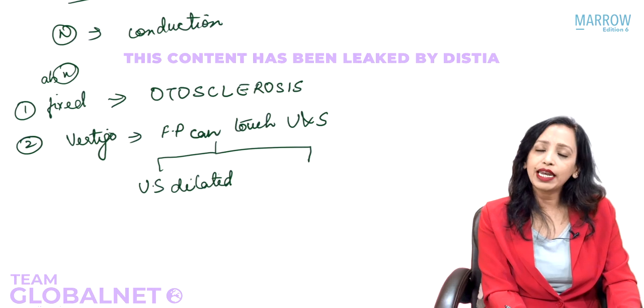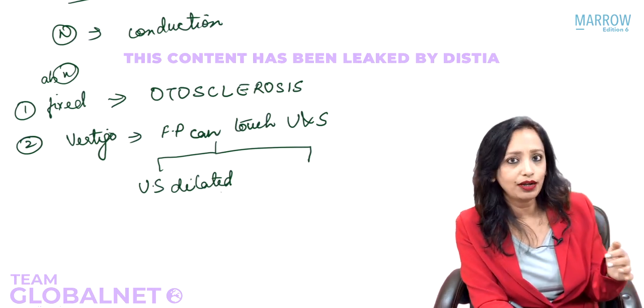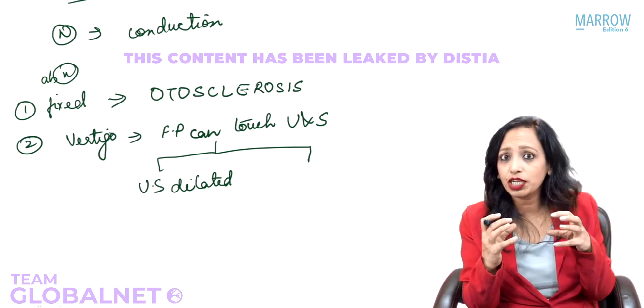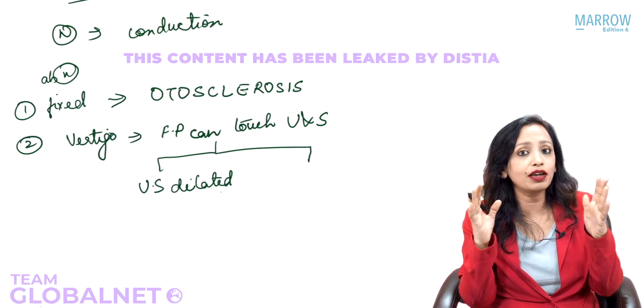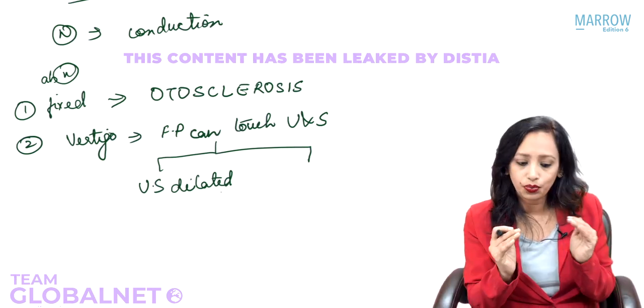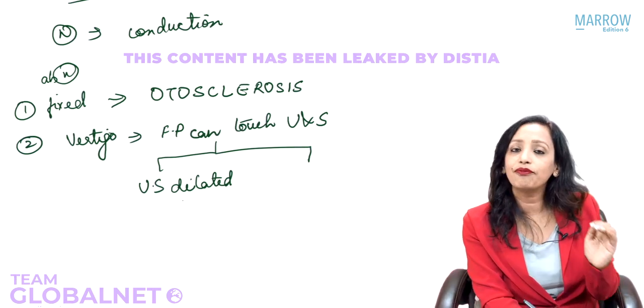Do you know any condition where the utricle and saccule is dilated? I told you what happens in Meniere's. The moment you hear of Meniere's, what should come to your mind is that it is a disease of the inner ear where the endolymph increases, so the membranous labyrinth gets dilated. When the membranous labyrinth gets dilated, the utricle and saccule get dilated and come very near to the footplate.